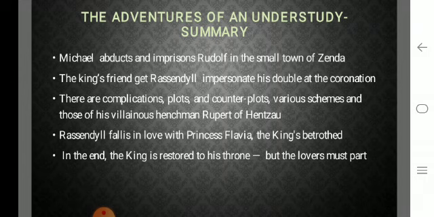But at the end, the king is restored to his throne. So finally, when the coronation takes place, King Rodolph is made the king, as he is legally eligible, he is the king who has to be enthroned. So finally he is enthroned as the king, and the lovers must part. That is, Rassendyall, who loves Princess Flavia, now cannot continue as the king anymore, because the king is already in his place. So finally they part. This is the story and the summary of the adventures of an understudy.